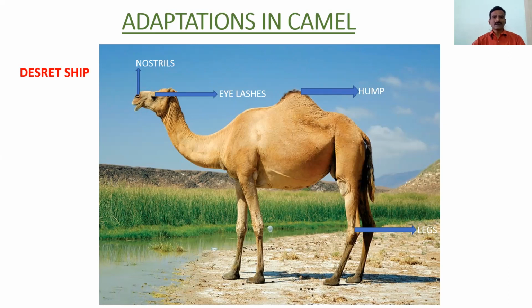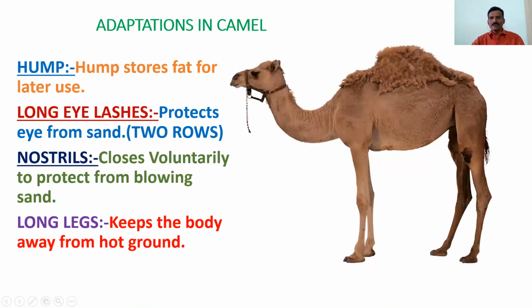So what are the adaptations we can see? Sand is very hard. When we try to walk on sand, it is difficult for our feet to walk on it. But the camel has specialized changes on its feet. Camel feet have only two fingers, and they are very flat and specially designed feet. So among the adaptations in the camel, the first one is the hump.